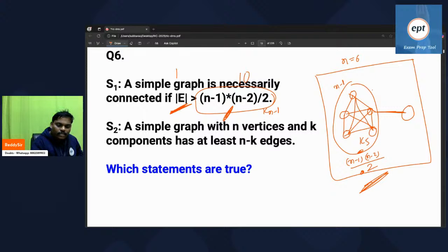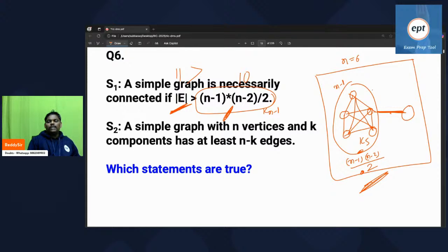Suppose it is 11, that means one extra edge is there, which guarantees that it is connected. A simple graph is necessarily connected if the number of edges is more than (n minus 1) into (n minus 2) by 2. Is it true or false? Please check.